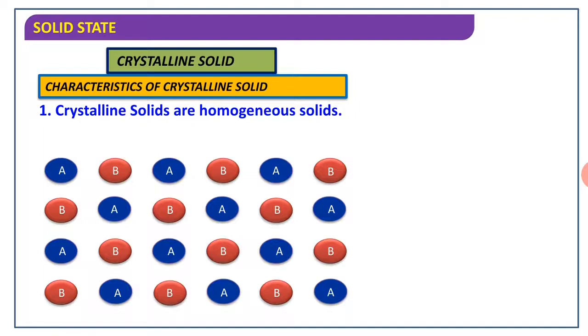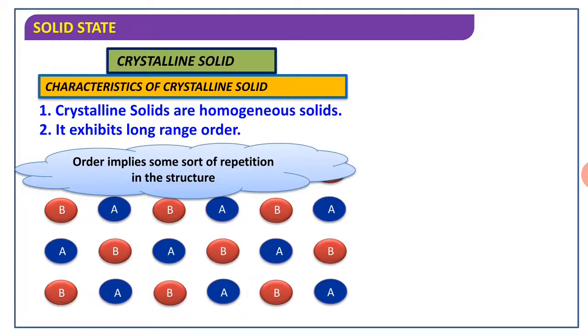In a group, the same group has the same characteristics, just like that. In the solid there is a long range order. The order implies some sort of repetition in the structure.